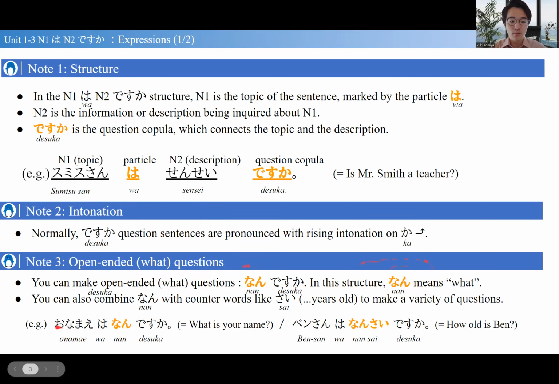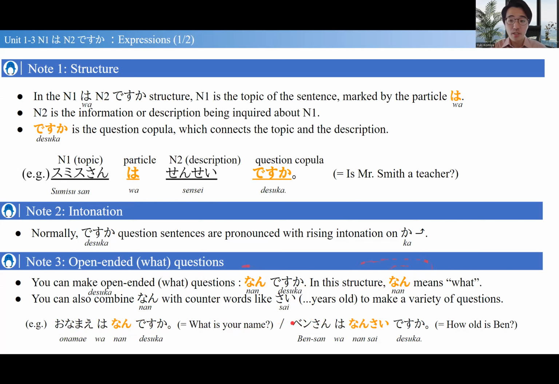So read this sentence. お名前は何ですか? This is, what is your name. So structure-wise, お名前, that's your name. お名前は何 ですか? Basically saying, your name is what. お名前は何ですか?